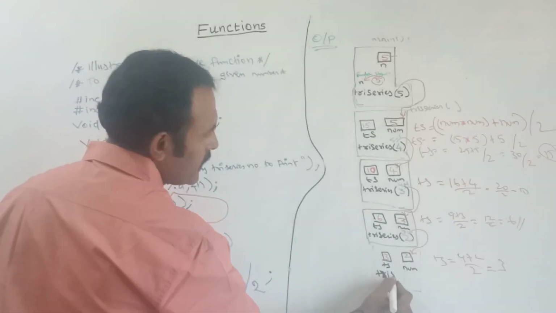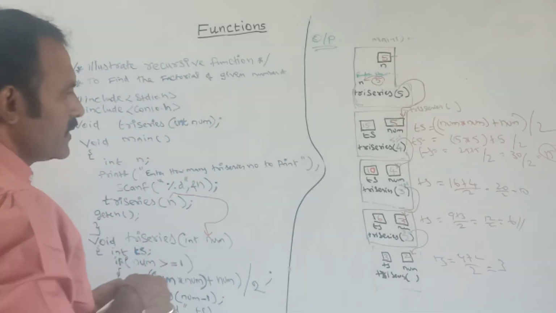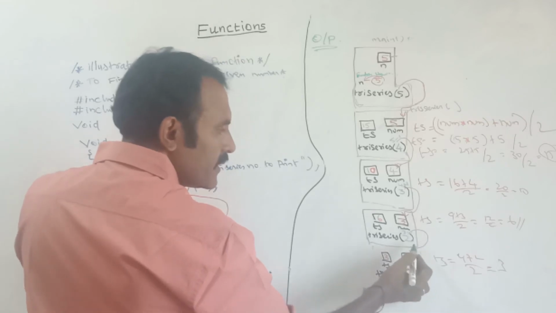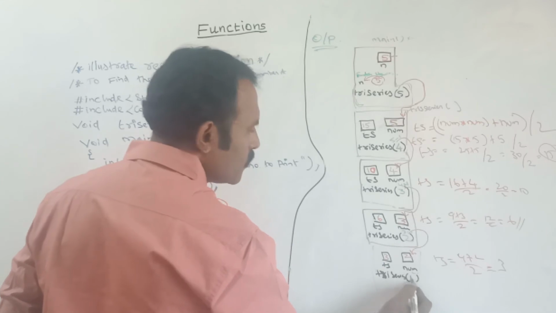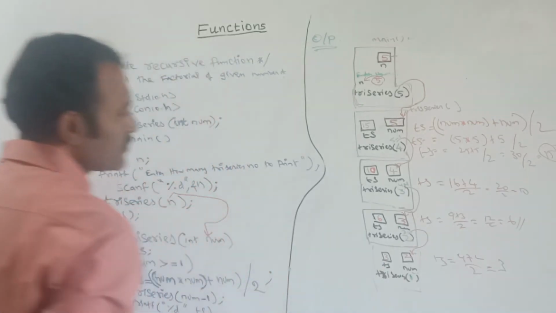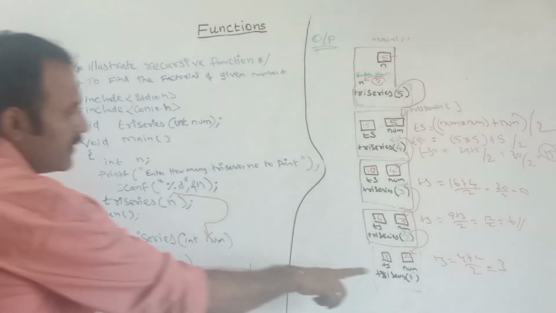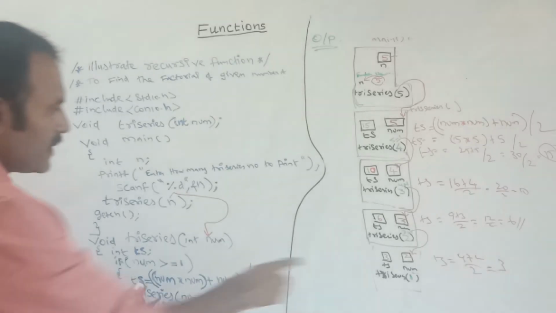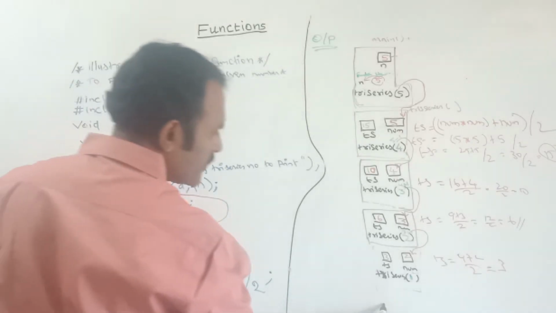Calling the try series, I am passing the value here, num minus 1. What is the num value? Here num value is 2. 2 minus 1, that is equal to 1. Here value is 1. Next, after that the num value will be passed here. When we are passing this 1, here again a new frame set will be created.